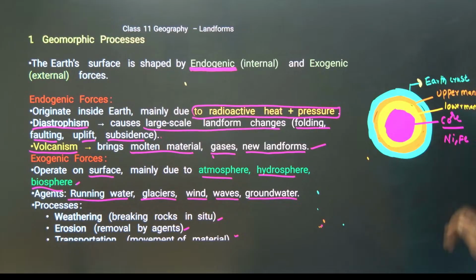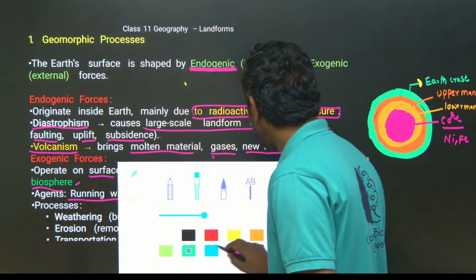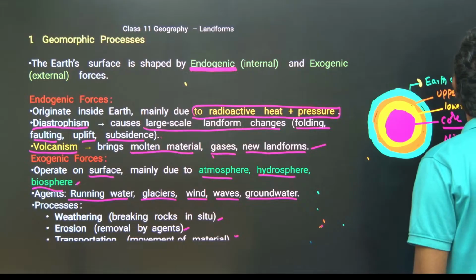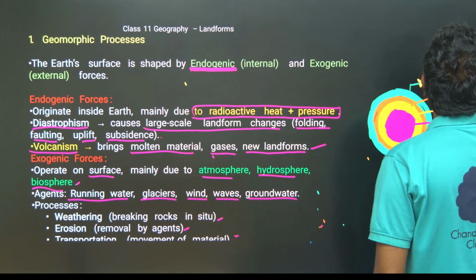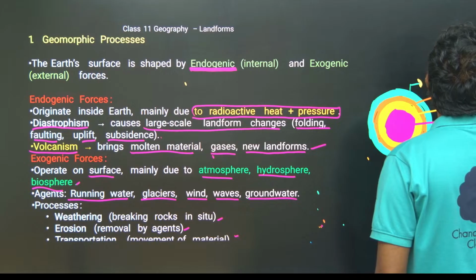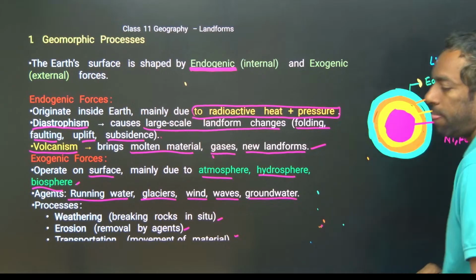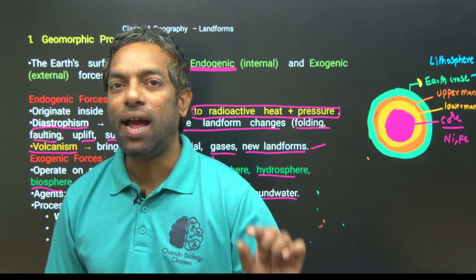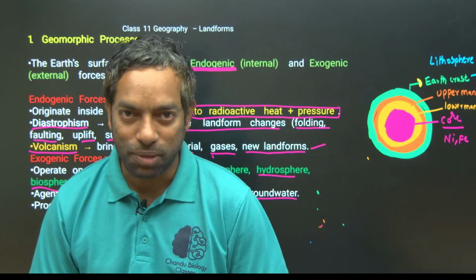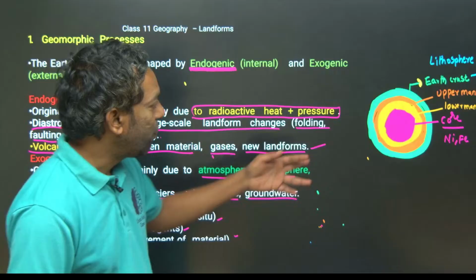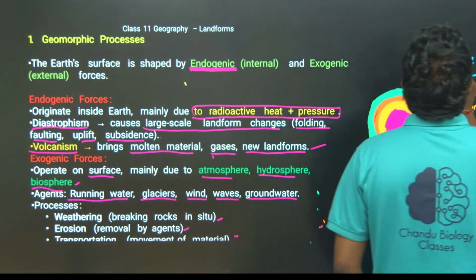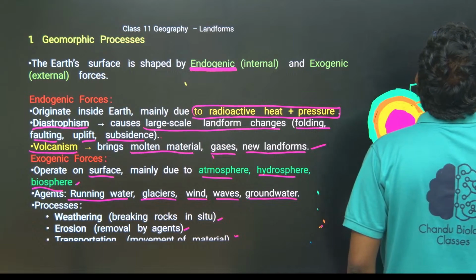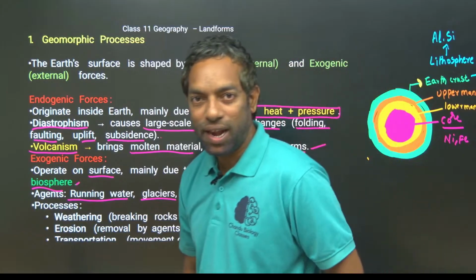The upper mantle and earth crust together we call the lithosphere. Guys, they did ask this previously: the upper mantle and crust together are the lithosphere. The lithosphere is mainly aluminum and silica, AlSi.